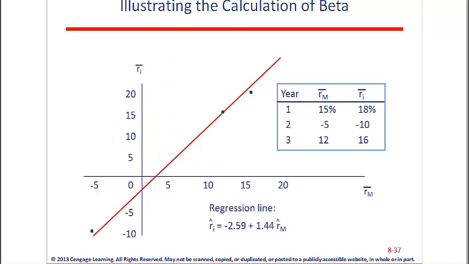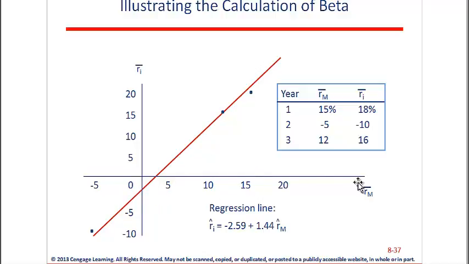So here's our picture, and this calculates the beta. Here's our regression line. Here's the slope of the regression line, 1.44. So in this example, that's our beta. 1.44 is the slope of this red line. The slope of the red line is the beta.